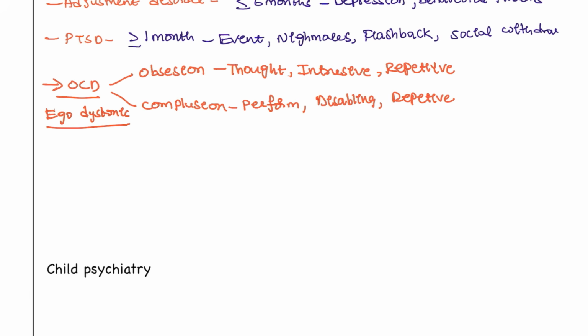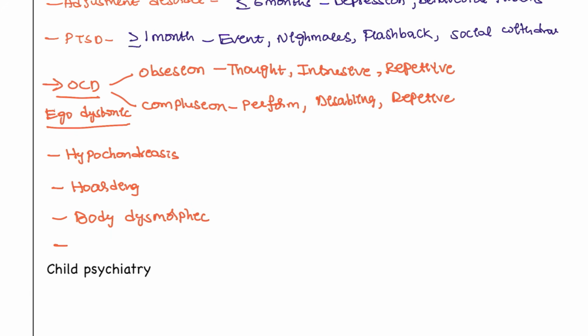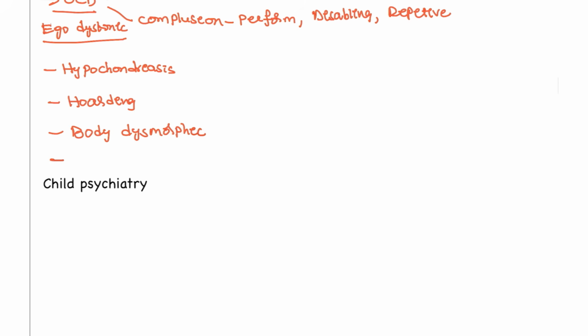Then we have many other disorders. For example, hypochondriasis. This question was asked in one of the FMGE examinations. What is hypochondriasis? Next, hoarding disorder, and also the patient who has body dysmorphic disorder. Then who is suffering from trichotillomania? You might have heard of trichotillomania.